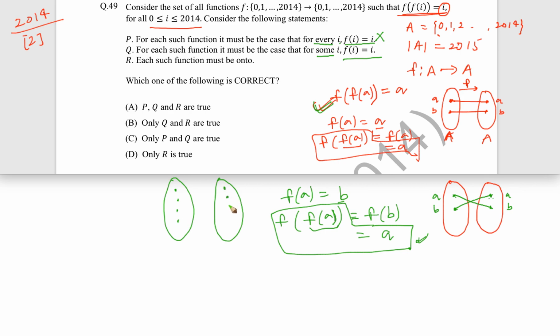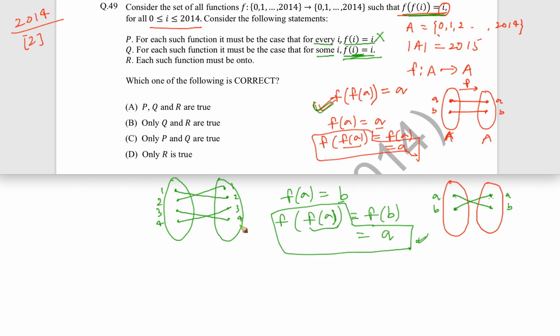So let's say there are 4 elements, and let's name them by numbers: 1, 2, 3, 4 and 1, 2, 3, 4. Now if 1 is mapping to 2 and 2 is mapping to 1, we have done something like this. Our target is not to have any f of i equal to i. Again, if 3 is mapping to 4 and 4 is mapping to 3, this condition we have to satisfy, and we are trying to avoid the situation where f of i is equal to i.